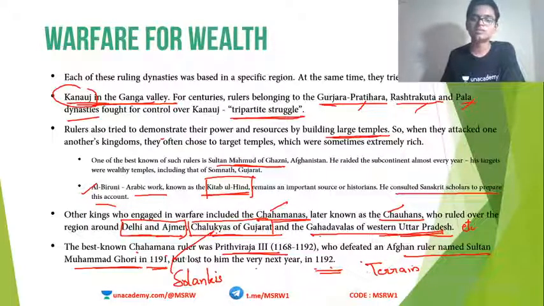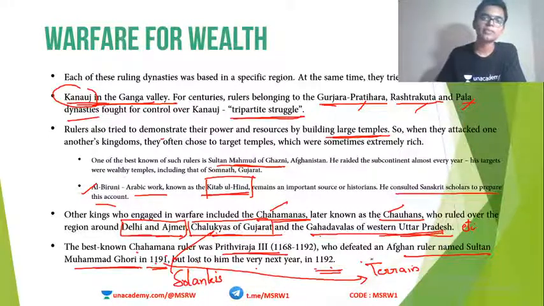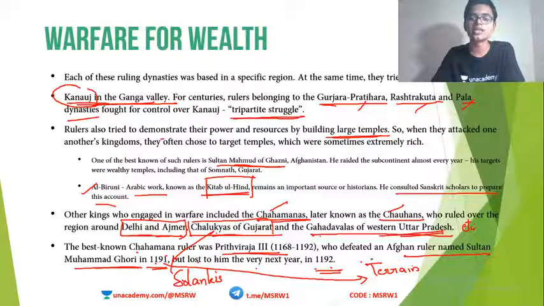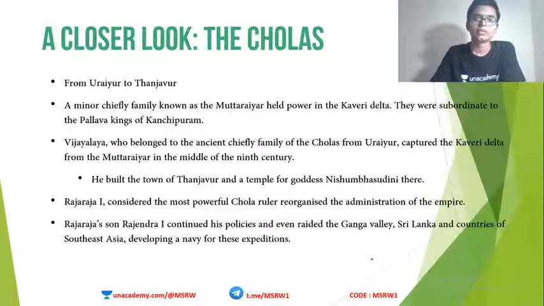The first Battle of Tarain was fought in 1191, in which Prithviraj Chauhan defeated Muhammad Ghori, and in the second Battle of Tarain, Muhammad Ghori defeated Prithviraj Chauhan. Very important two battles in Indian history. Don't forget. Now, finally, this is the final section of the day. We are going to look at the Cholas: Chola administration, polity, economy and all these things. After that, we will finish by 6 p.m.